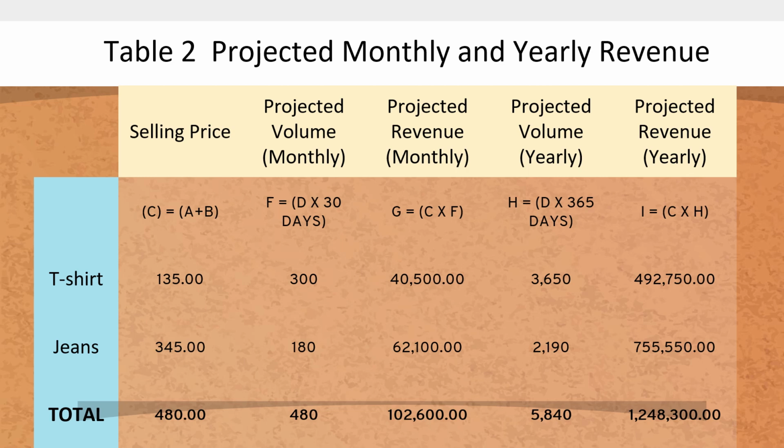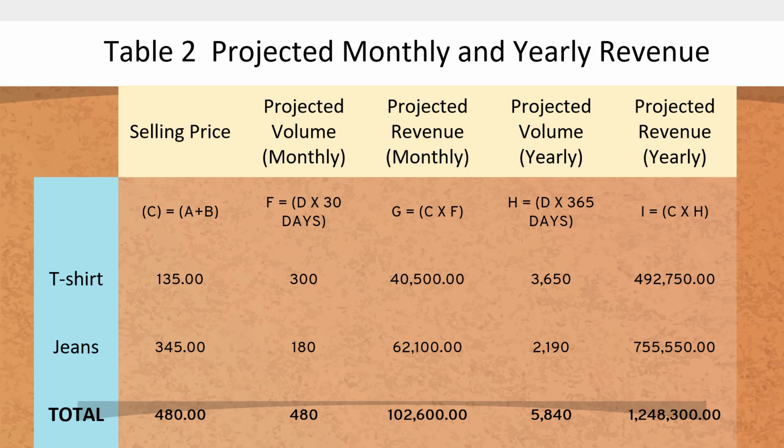Given the volume of the t-shirt, because remember our daily is 10, and for the jeans our daily is 6, we multiplied by 30 days, so that will give us a total of 300 for the t-shirt. Multiplied by the selling price, that gives us 40,500 monthly.